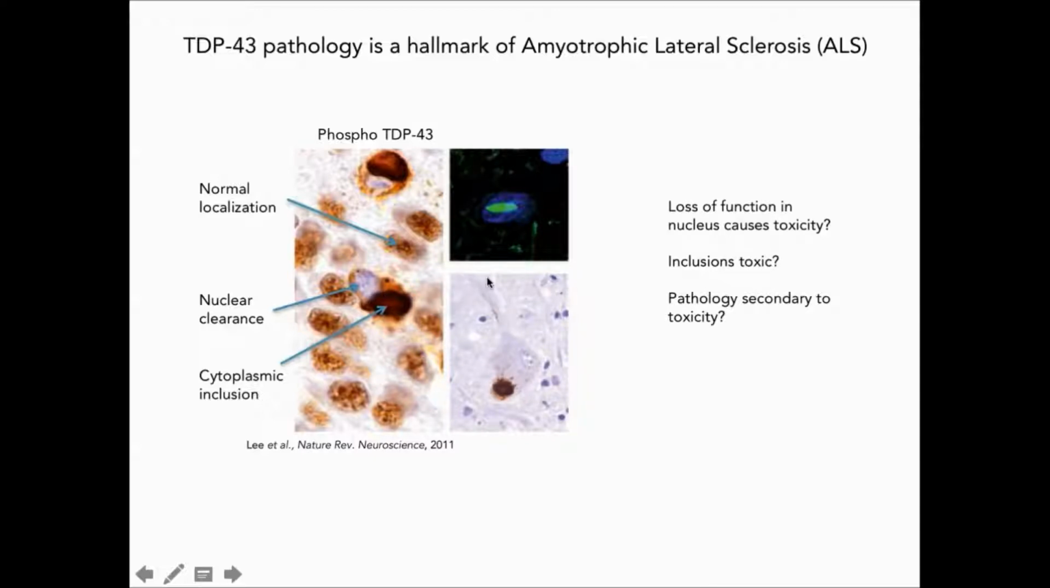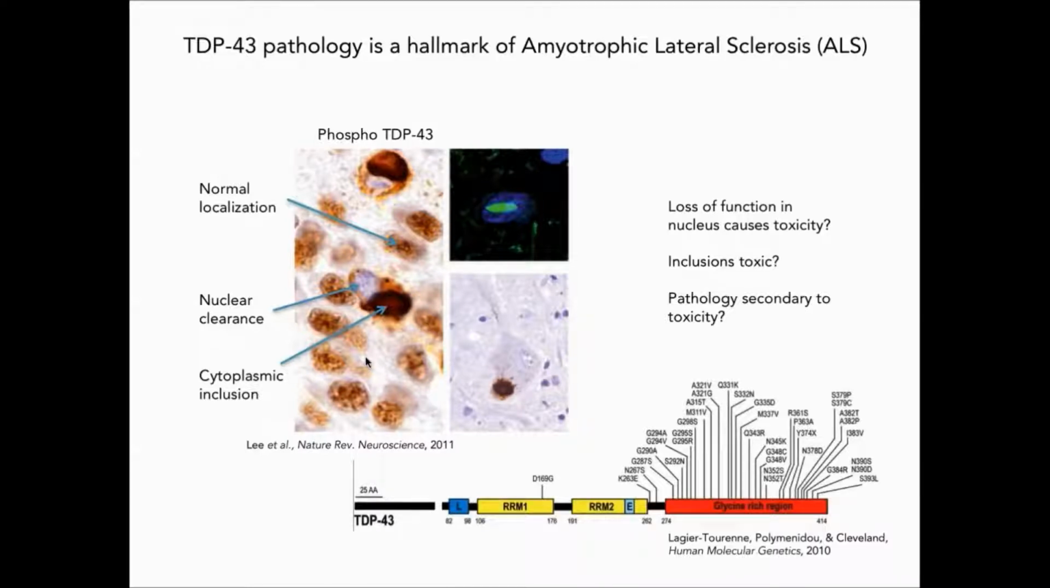And it's also possible that these inclusions themselves are toxic, perhaps sequestering TDP-43 and other interacting proteins and RNAs from performing their usual functions. It's also possible that this pathology is just secondary to neuron death and it's not actually causing neuron death. But one major argument against this last hypothesis is that mutations in the gene encoding TDP-43 can actually cause ALS. Over 40 disease-associated mutations have been identified so far.